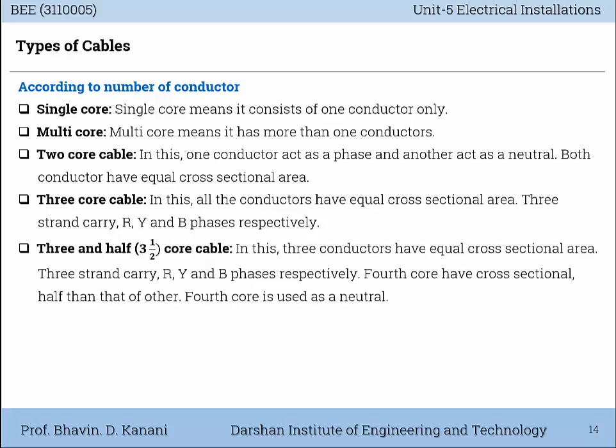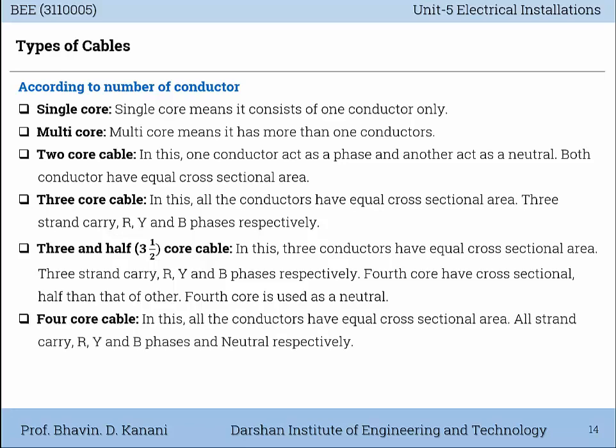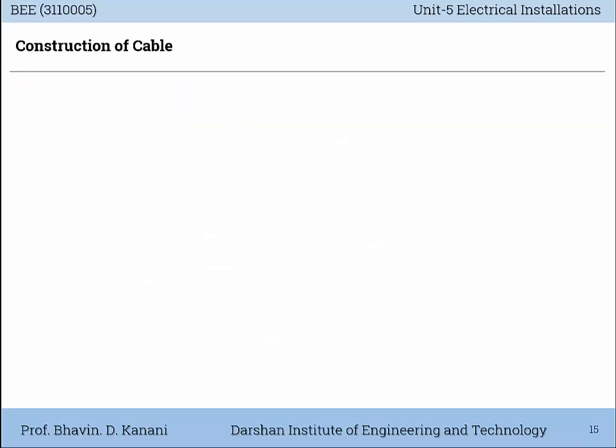3.5 core cable. In this, three conductors have equal cross-sectional area. Three strands carry R, Y and B phases respectively. Fourth core has cross-sectional area half that of the others. Fourth core is used as a neutral. 4 core cable. In this, all the conductors have equal cross-sectional area. All strands carry R, Y, B phases and neutral respectively.